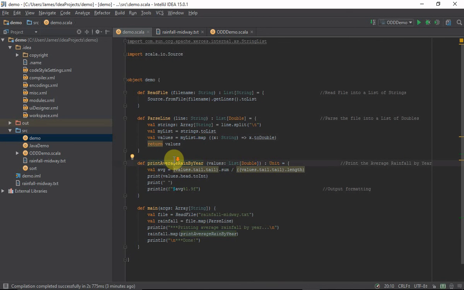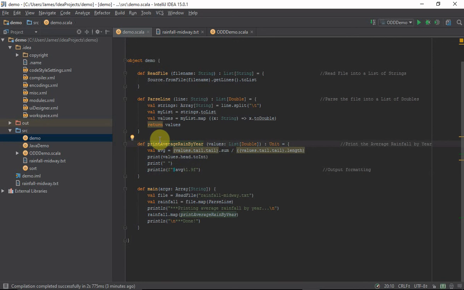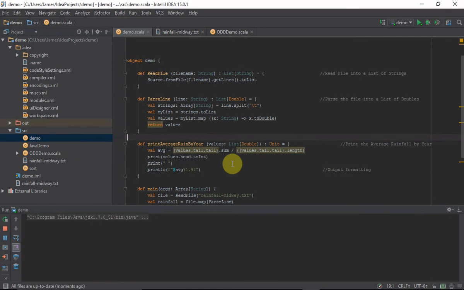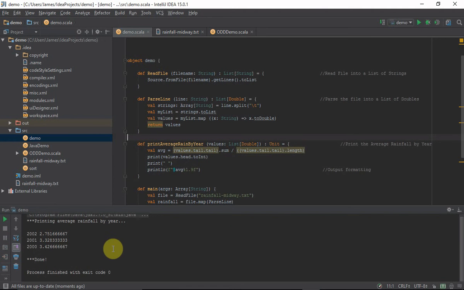And then we have the actual method where we're printing the average rain by year. So it prints the year and it changes it to an integer so it doesn't have a 0.0, and then it prints the average of that year, and it's formatted with this. So let's go ahead and run it. Alright, so that's the output.